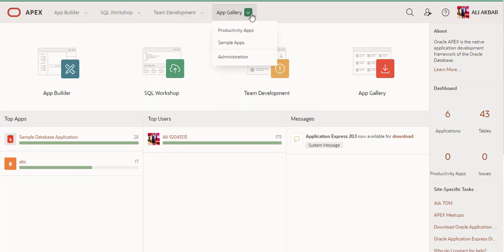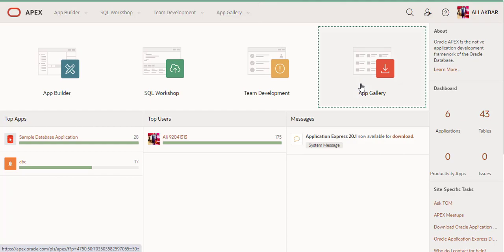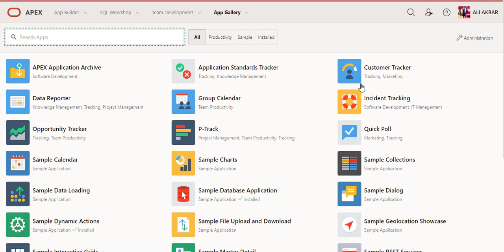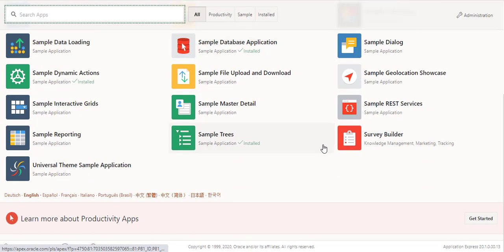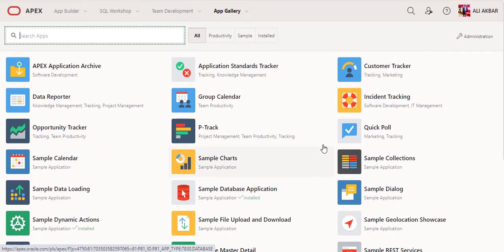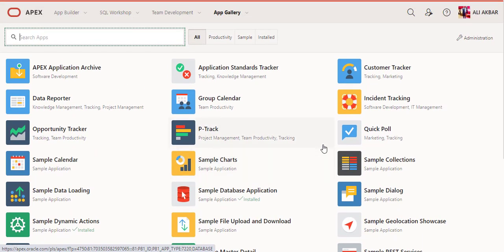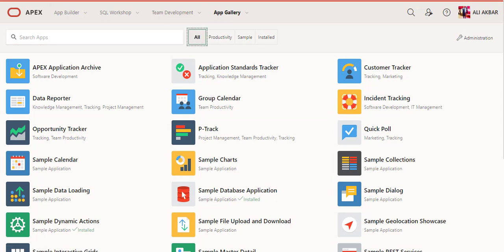This is the app gallery, with productive apps I discussed already. When you click on app gallery, it shows productive apps and you can select and just install them. For how the Apex app gallery works, you can see here the coding of all types of productive apps.